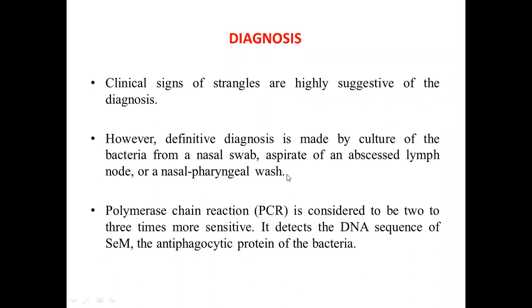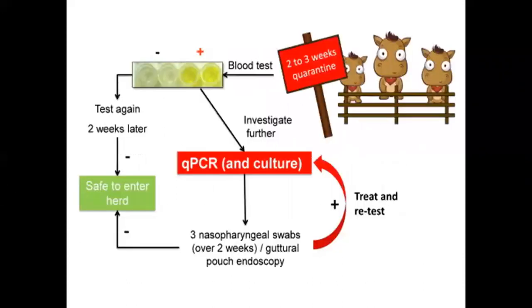Usually, it is washed 3 times during its treatment to get rid of the bacteria. So we can take swabbing from this area and culture accordingly, and it is the gold standard method for diagnosis of the bacteria. Most common and the gold standard method. Nowadays, we are using molecular approaches, that is the PCR technique. It is more sensitive, no doubt, and it detects the SeM protein, a virulence factor, or simply M protein, which is an anti-phagocytic protein. So this PCR detects the SeM protein of the bacteria.